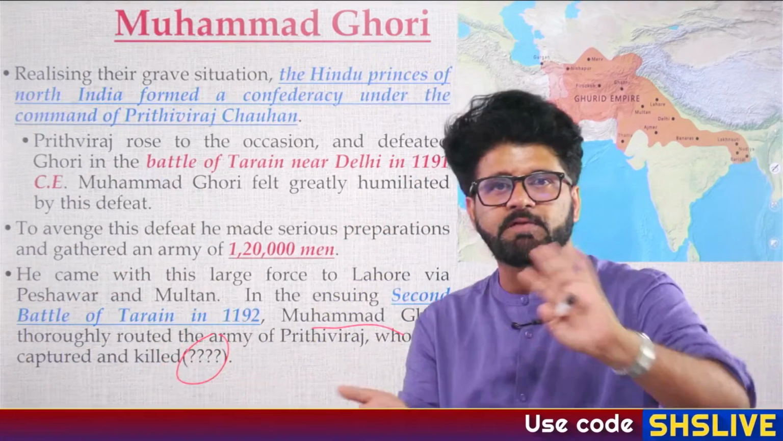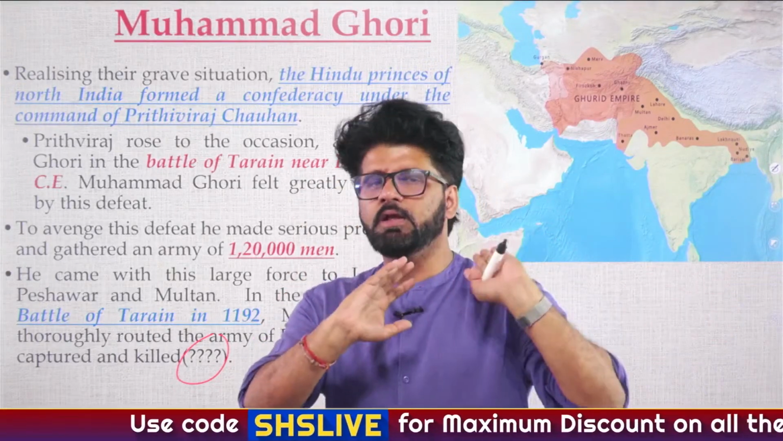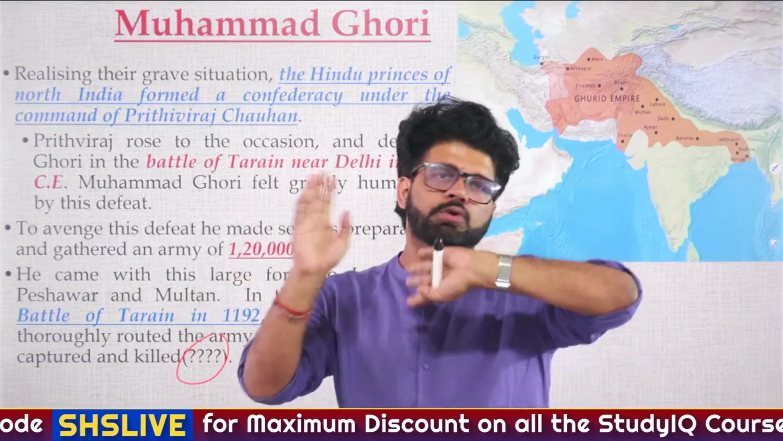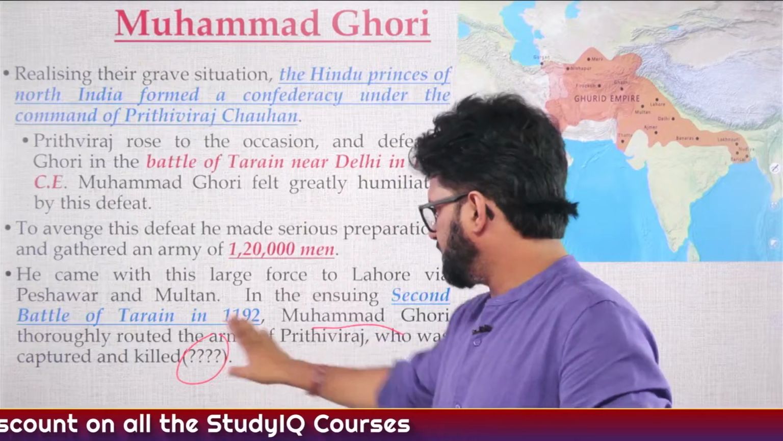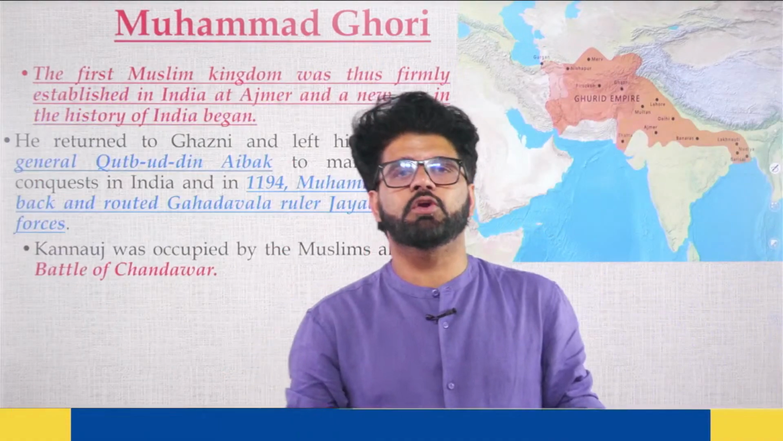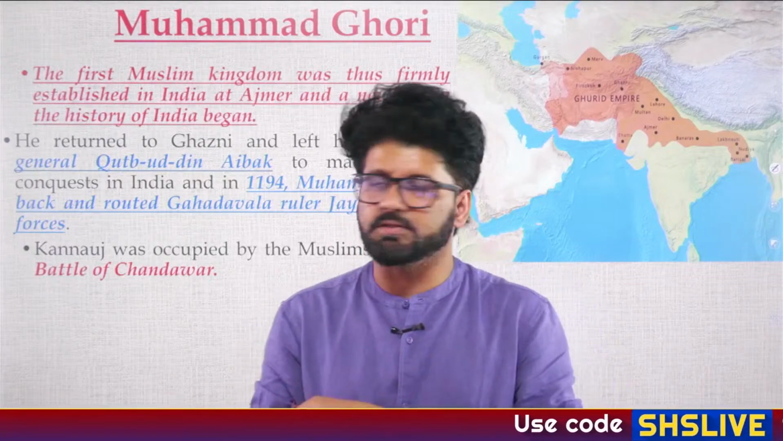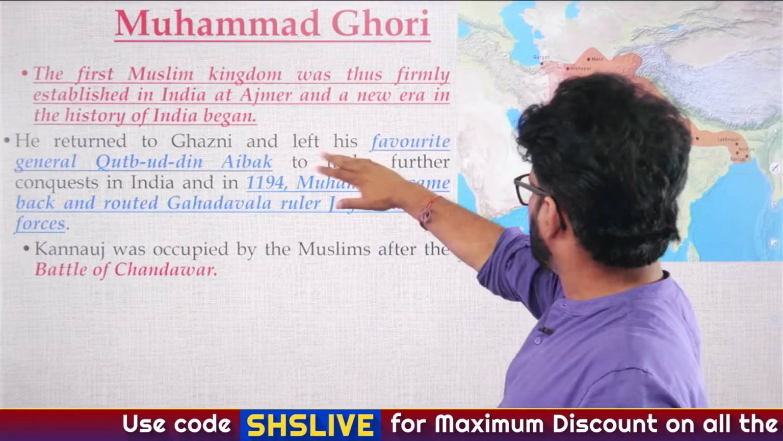Some scholars also believe that he ruled for some period and then he revolted again and then Gauri killed him. So there are different interpretations. We will not go there. Again, nobody is going to ask you all these things. So let it be a question mark. But most of the historians agree on the fact that he was killed instantaneously. So the first Muslim kingdom was thus firmly established in India, and we are talking about Gauri.